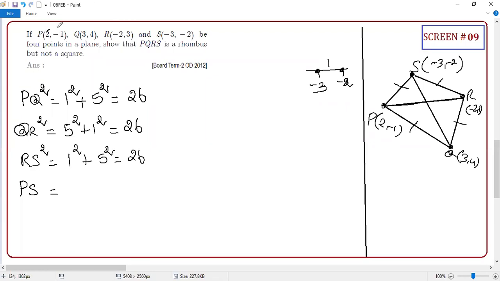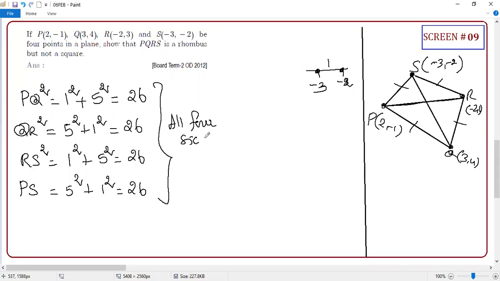Who is going to say that? 5 square minus square plus 1 square. -1 to -2. Yes, 26 square. 26. Guys, someone will say, sir, you are not finding distance. You are finding distance squared. If the squares are equal, automatically the square roots will also be equal. This is a property, student. Which means, guys, all 4 sides are equal. Agree with me or not?